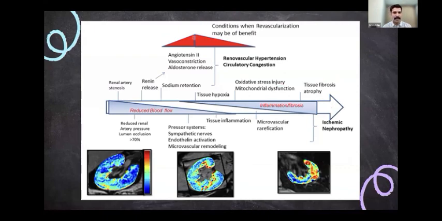And if you see here, this is the area where renal vascular intervention may be beneficial. So when the renin release happens, with sodium and water retention and the BP is high, then the intervention may be useful at this point. But as the tissue hypoxia progresses and it goes into permanent damage to the kidneys, thereafter the revascularization will not be of any benefit. So this you have to keep in mind.